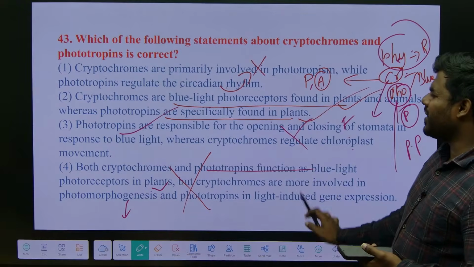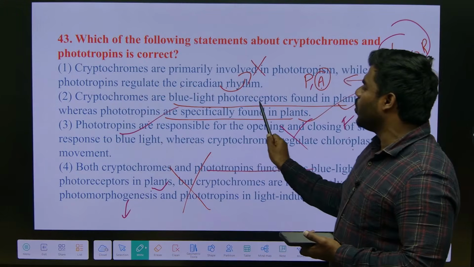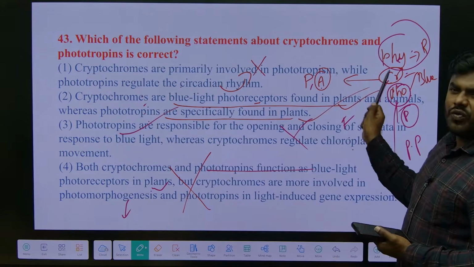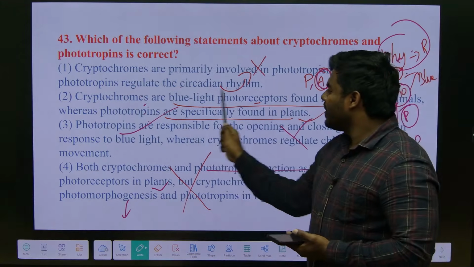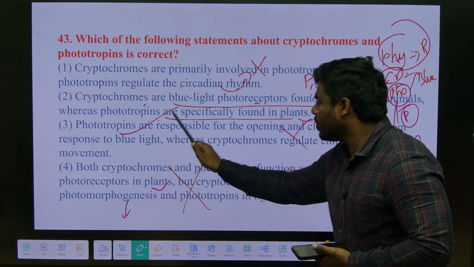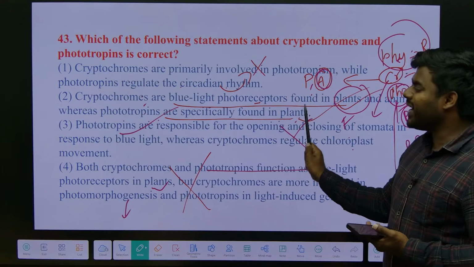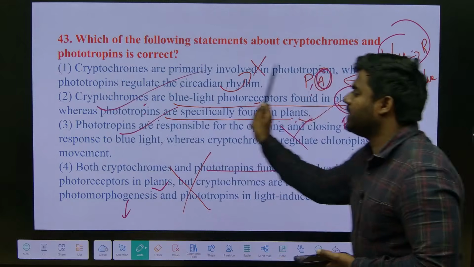Phototropins and cryptochromes are both blue light photoreceptors. Cryptochromes are found highest in plants but also in animals, and are responsible for flowering. Phototropin is specifically found in plants, required for chloroplast movement, stomatal opening and photoperiodism. Right? The answer will be 2.